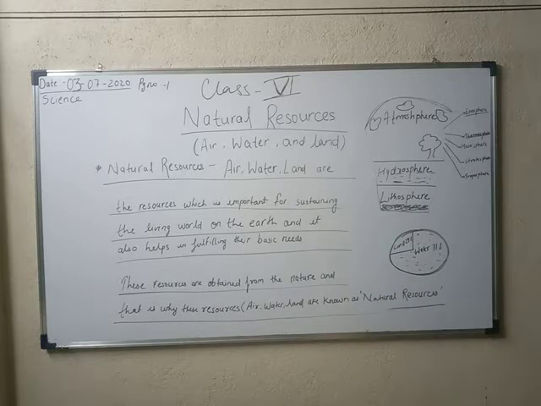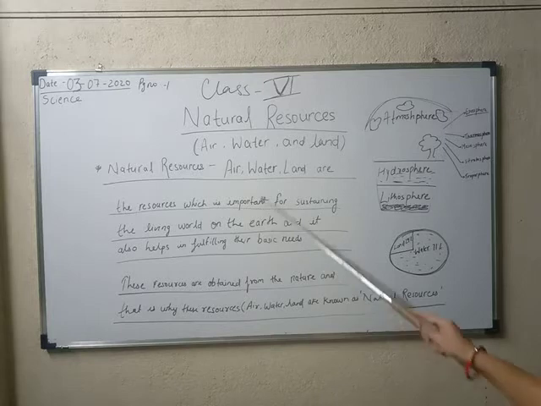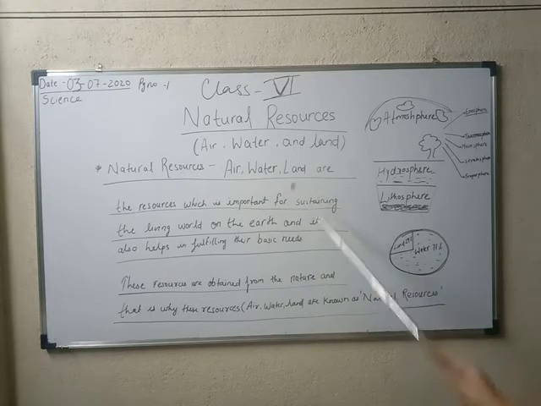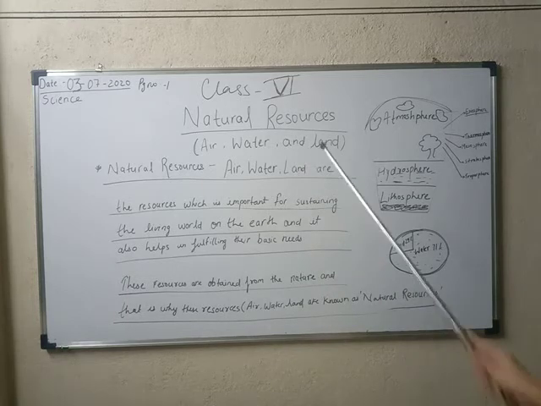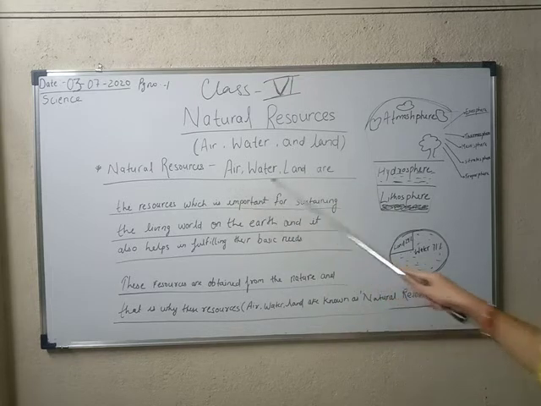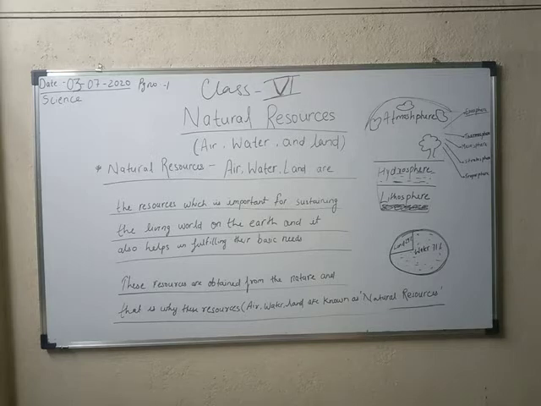Water is used to wash the clothes, wash the utensils, prepare food and so on. There are lots of uses of water. Land, how is land important to us? The shelters we get are from land. So these all three are our basic needs, and these resources help us to survive our life on the earth.